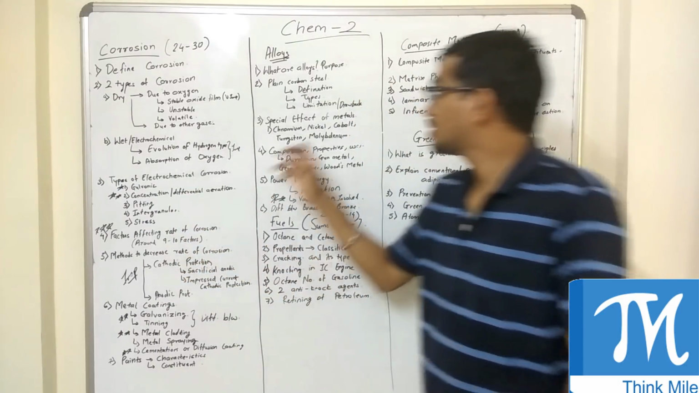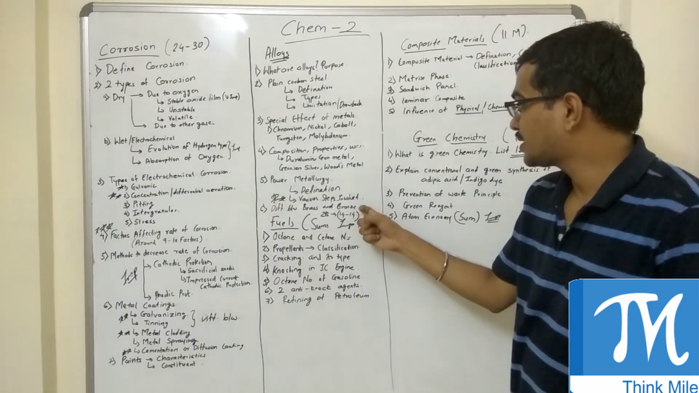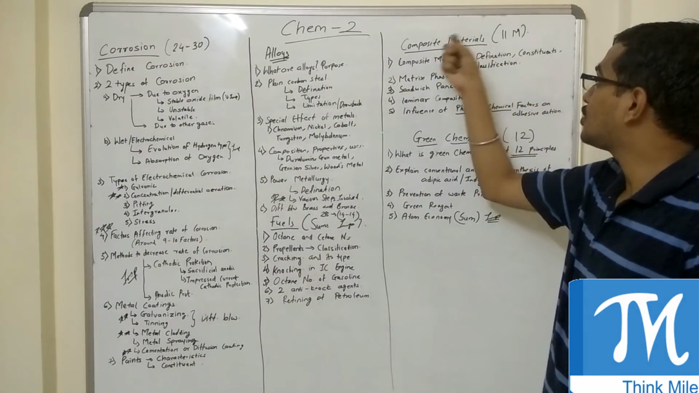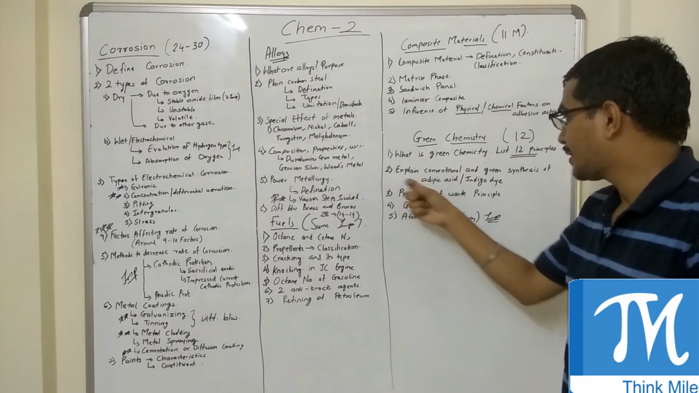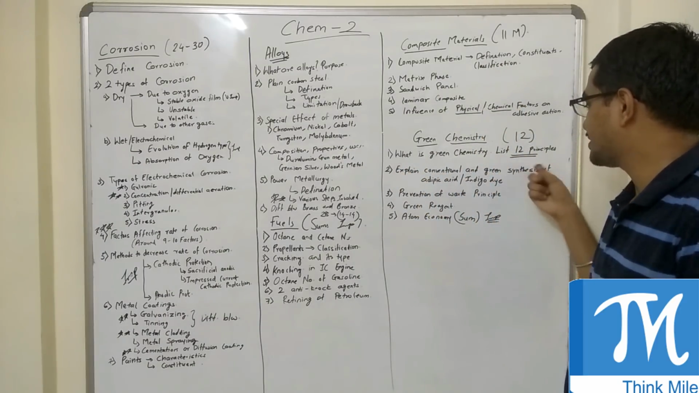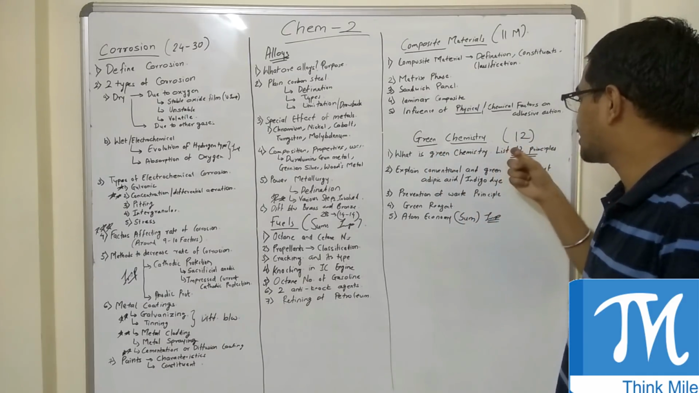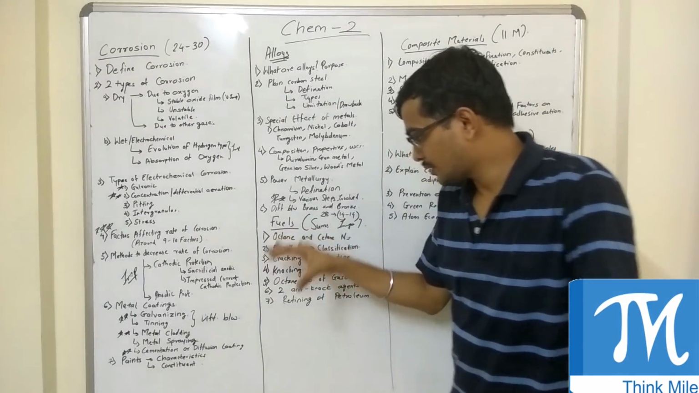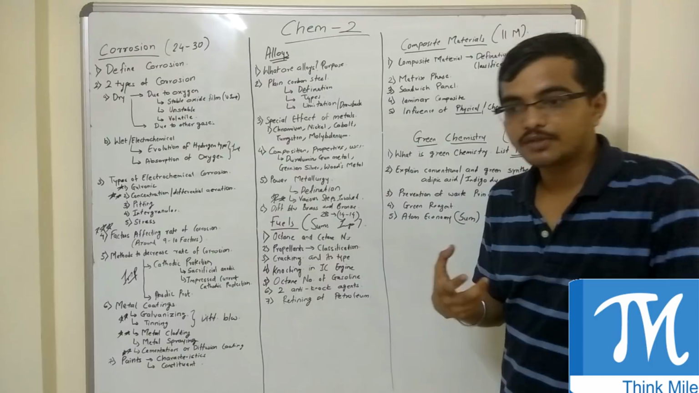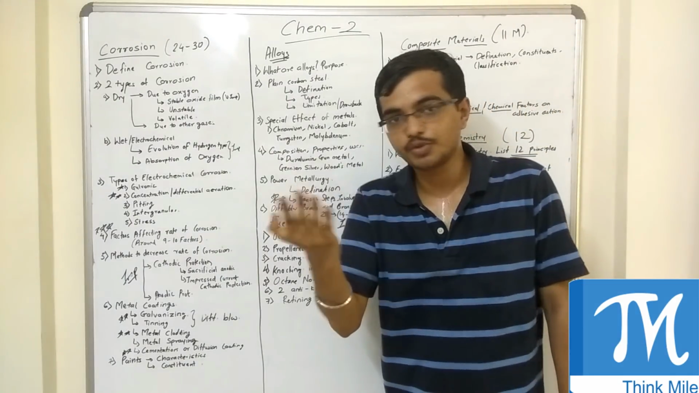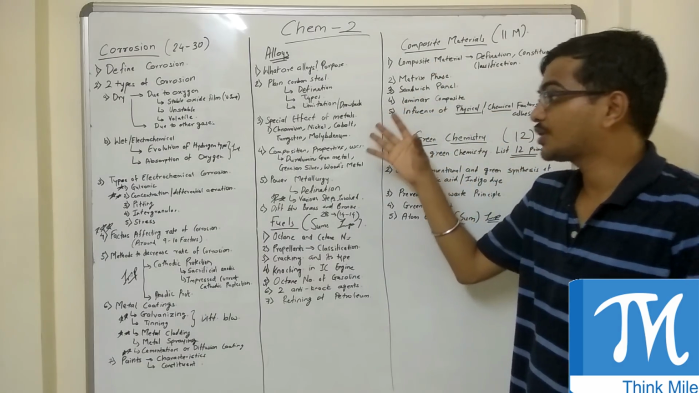Try to do corrosion, fuel sums, the influence part, composite material definition, constituents, classification, and explain conventional and green synthesis of adipic acid and indigo dye. Try to do what is green chemistry and the 12 principles. If you leave this, it's okay, but try to do sums. Again, the theory part is not that difficult, but it depends on how much time you have. So this is my suggestion for chemistry 2.